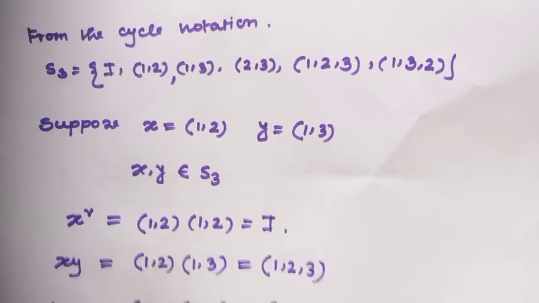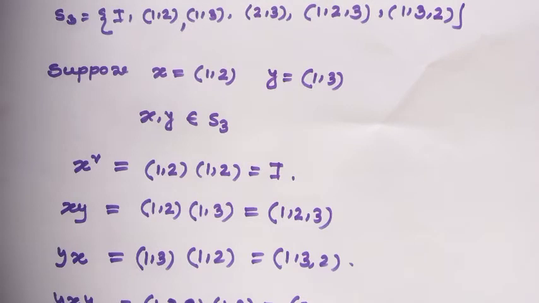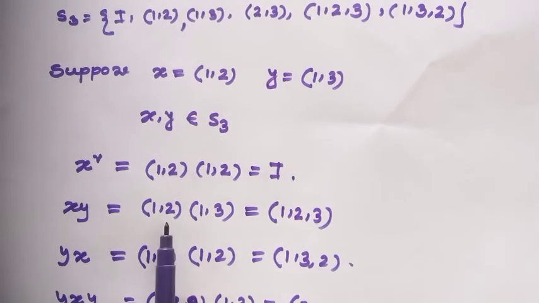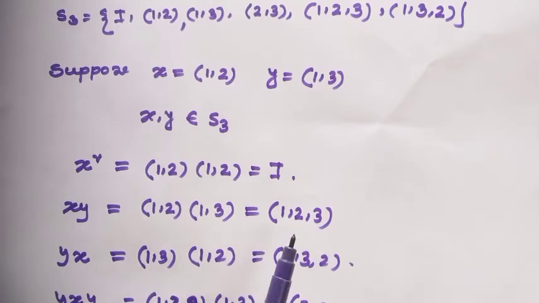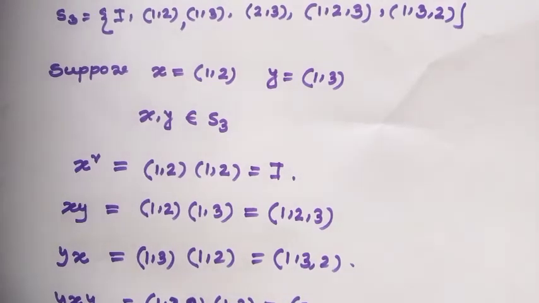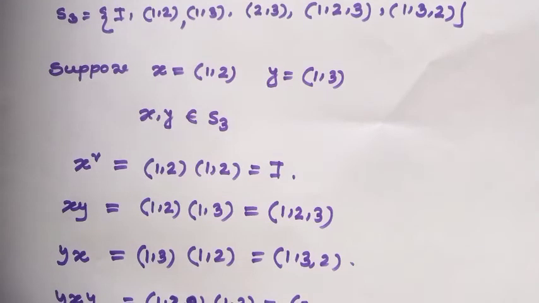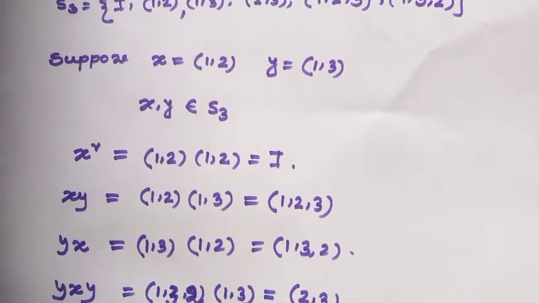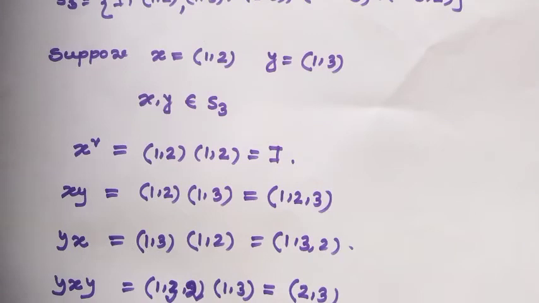And what will x times y be? x times y will be (1 2) times (1 3), which is equal to the cycle (1 2 3). If you check, you can easily find how it will be (1 2 3). Actually, I have discussed these topics in my previous video, so I am telling it only briefly now. Okay?